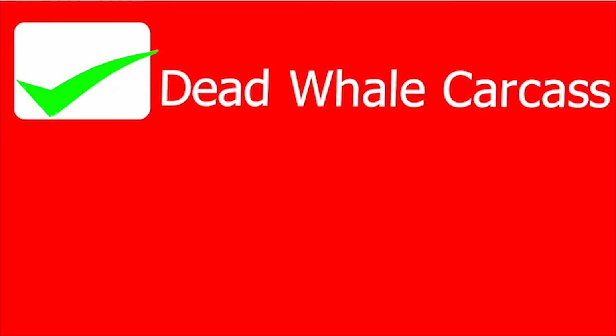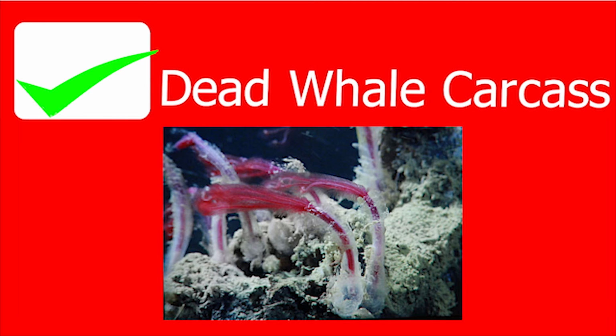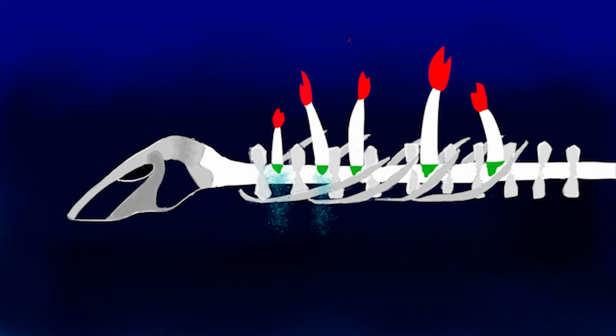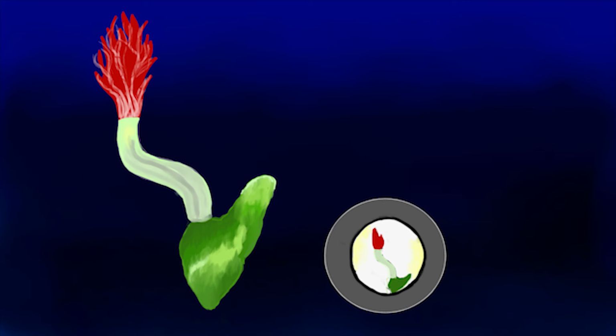They are found living on the remains of dead whale carcasses and can form very big colonies this way. They secrete acid to penetrate bones. This makes sense, since they don't have a mouth and therefore can't use any type of fanged pharynx or teeth for penetration. They have to rely on acidic chemicals to break down bones of whale carcasses. And lastly, they display sexual inequality, which is what we will be talking about in this video. The females are much larger in comparison to the males, while the males are almost microscopic in size, and the males actually live inside the females themselves.